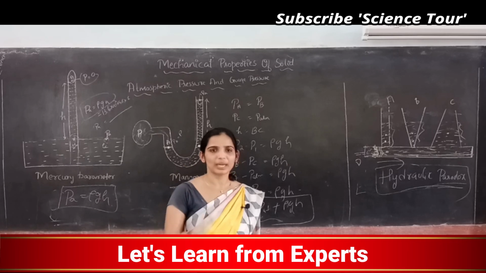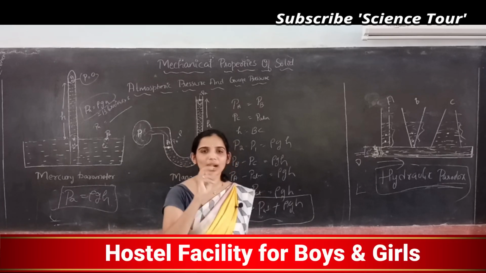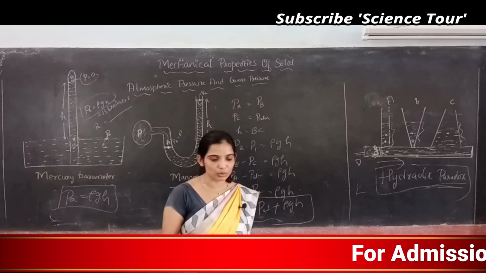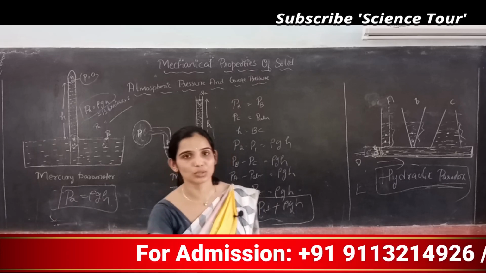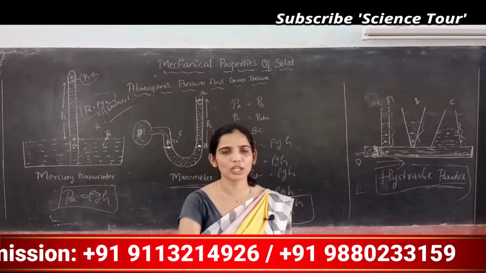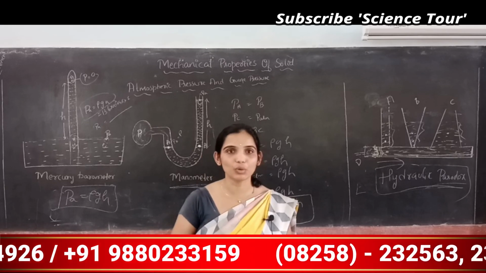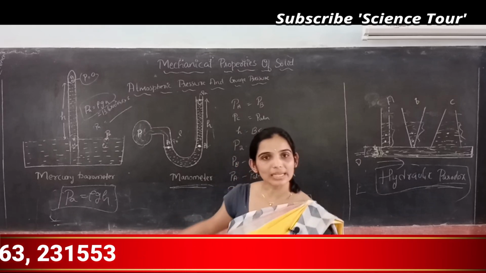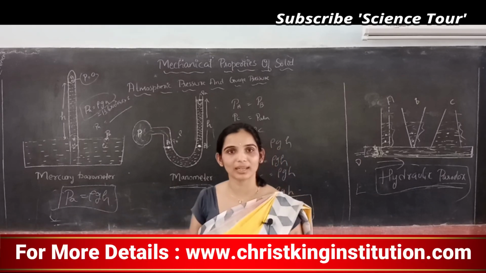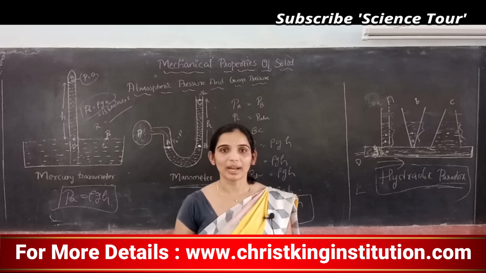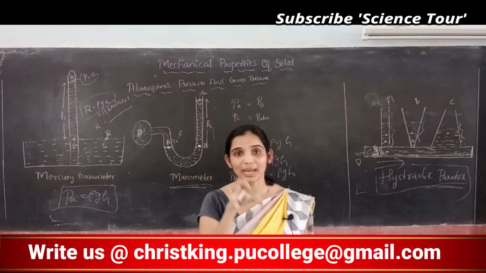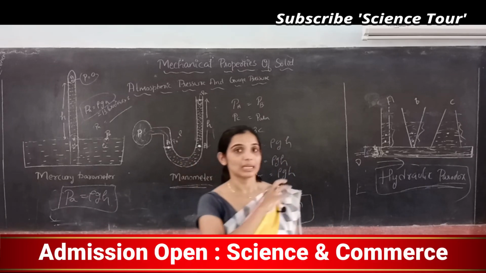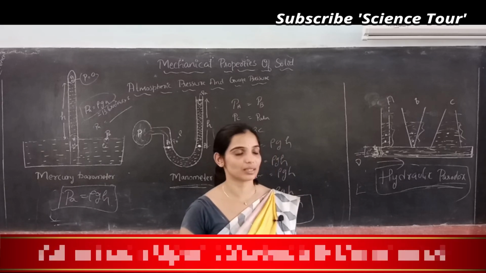So when you apply the brake, you are driving a car. When you apply the brake, your car will come to rest. How? You are just pressing a small stick or a small spring, but all four wheels will come to rest. In a train also, when he applies the brake, the whole train of such a one kilometer length will come to rest. Why? Because the brakes of the vehicle work with this principle. How it works, we'll discuss in our next class.